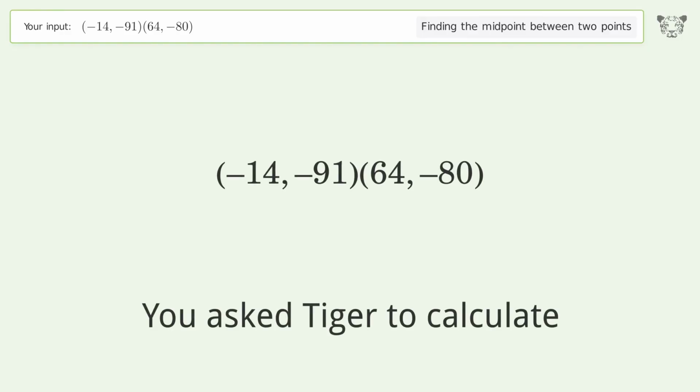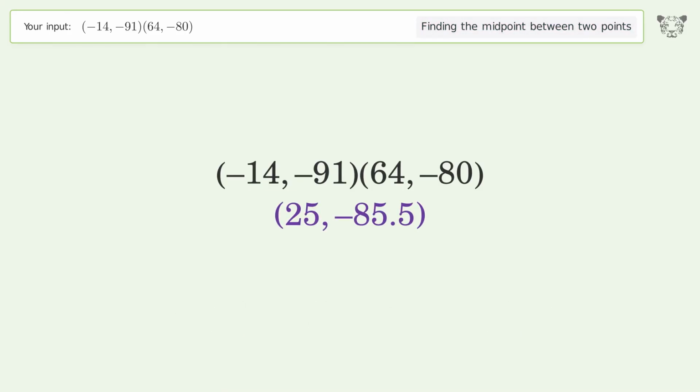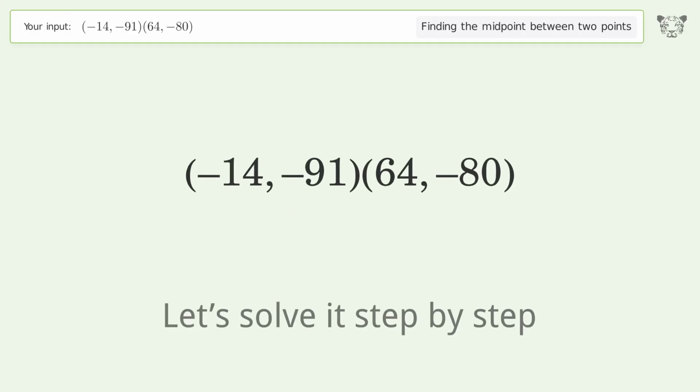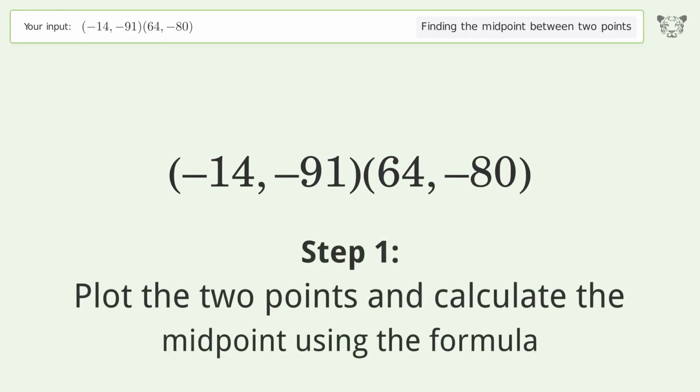You ask Tiger to calculate. This deals with finding the midpoint between 2 points. The midpoint between the 2 points is 25, negative 85.5. Let's solve it step by step. Plot the 2 points and calculate the midpoint using the formula.